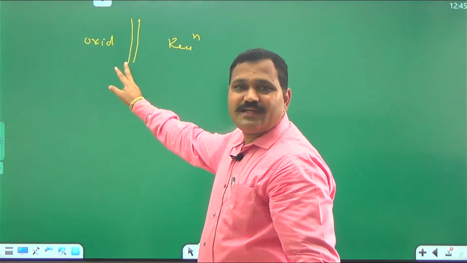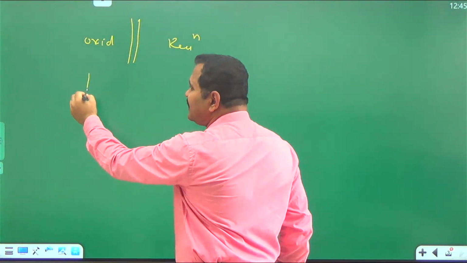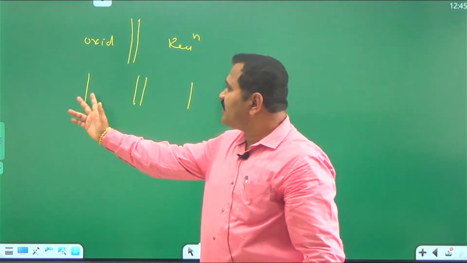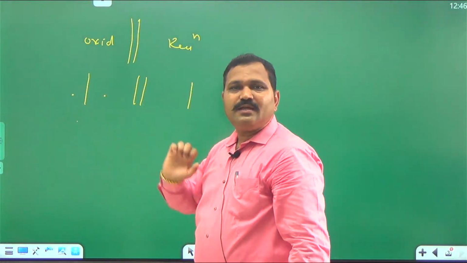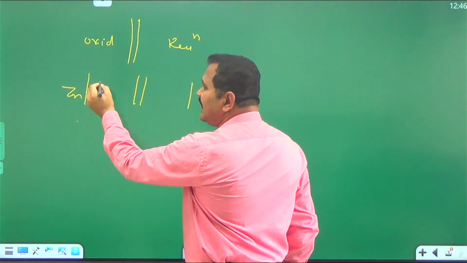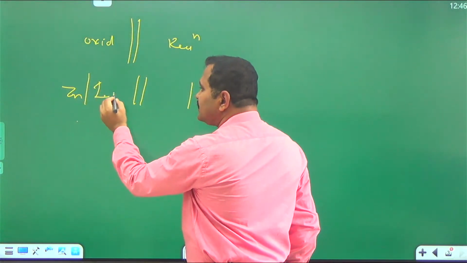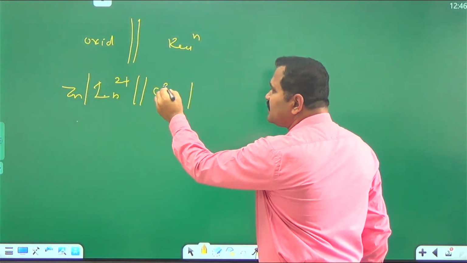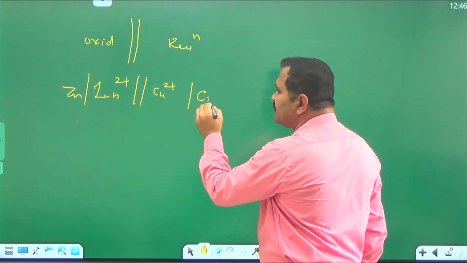And a single vertical line indicates direct contact between electrode and electrolyte solution. Zn is in direct contact with Zn2+. Here Cu2+ is in direct contact with copper.